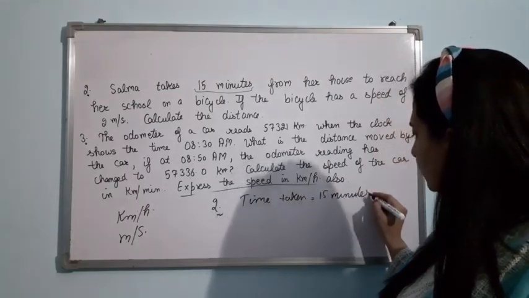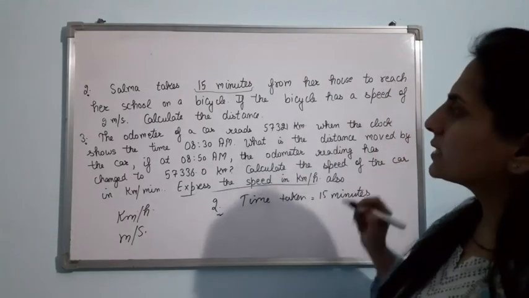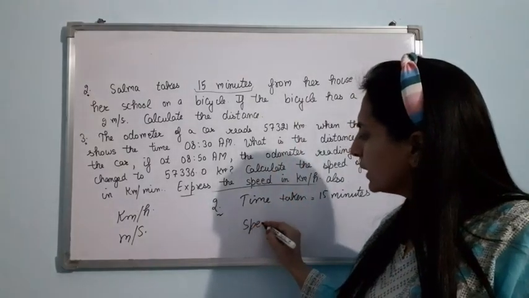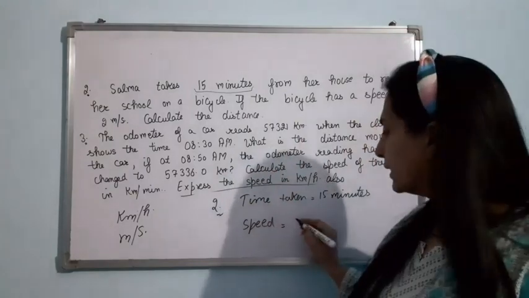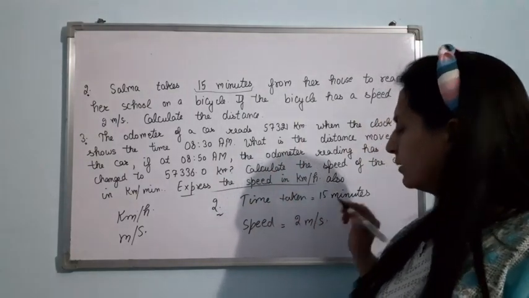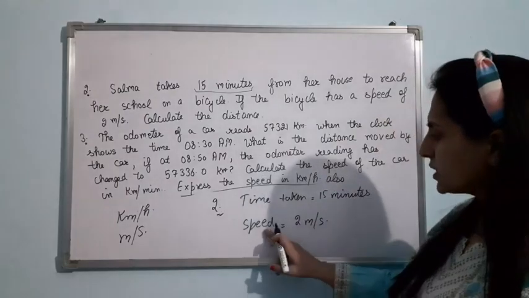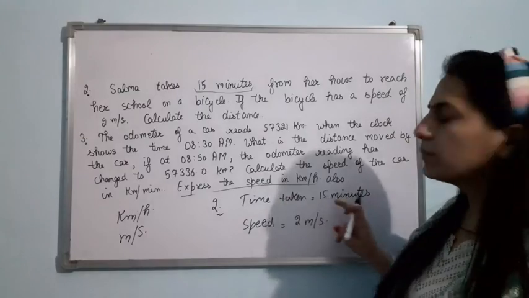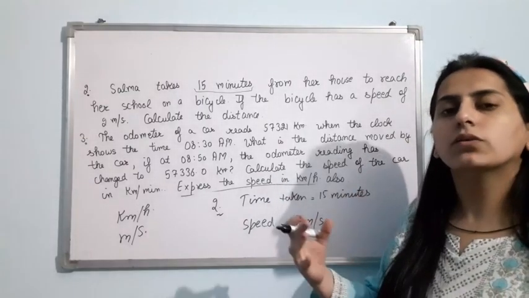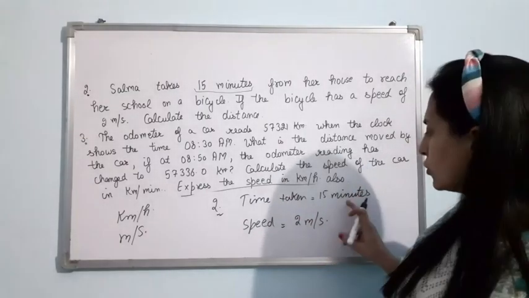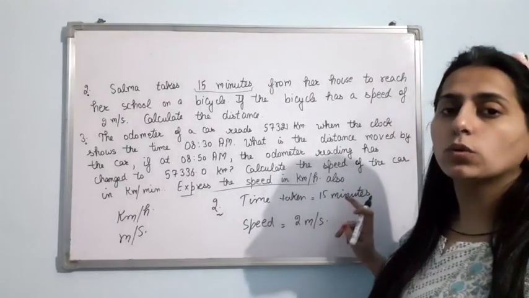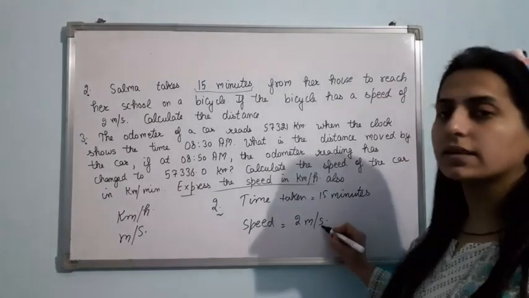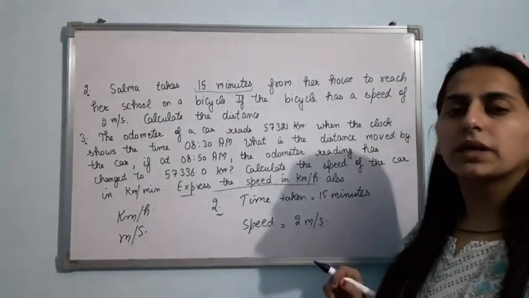Clear? Now, if the bicycle has a speed of 2 meters per second, you have been given speed in terms of meter per second. It is 2 meter per second. Now just see here. Speed is in meter per second, here second is there, while the time is in minutes. So obviously the units must be the same, right? So here the time must be converted into seconds, because here the speed is in meter per second.